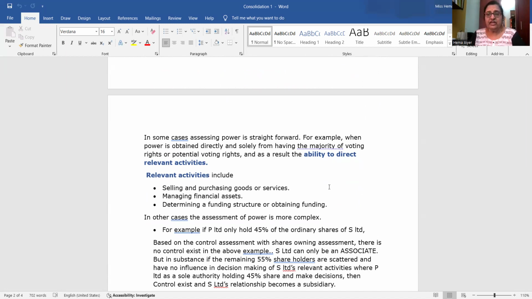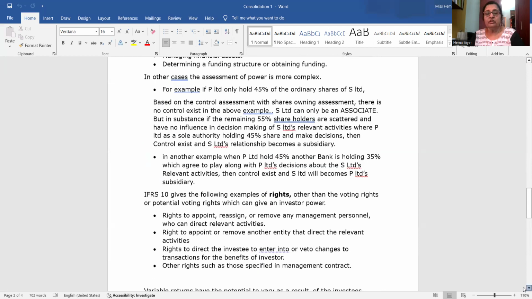That means issuing new shares or debentures, all that. So if you are a holder of 45%, and if you have voting rights over 51%, your voting rights can even be potential voting rights. That means if you are owning, for example, convertible preference shares or convertible debentures, at one time these will be converted into ordinary shares, which have the voting rights, and you will become a controlling authority with more than 51%.